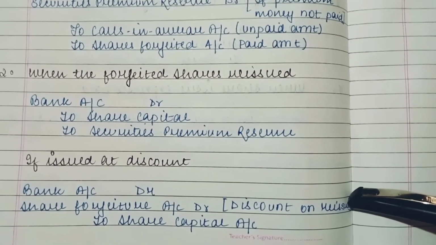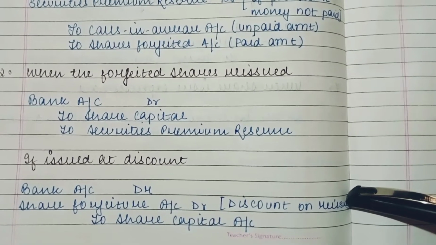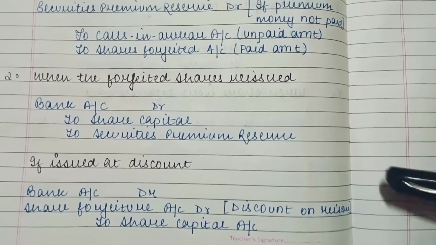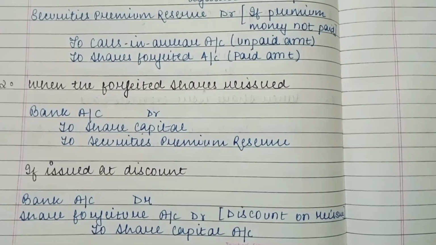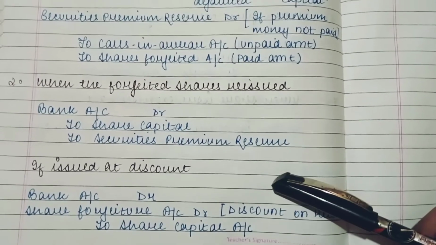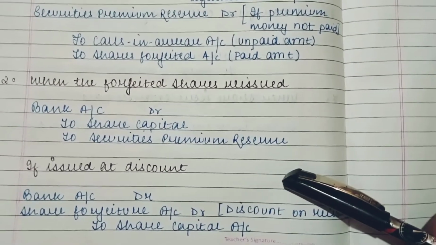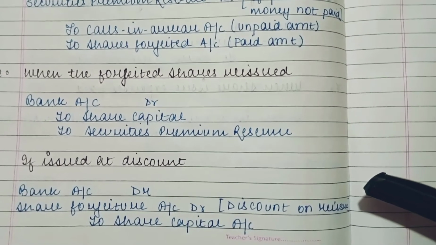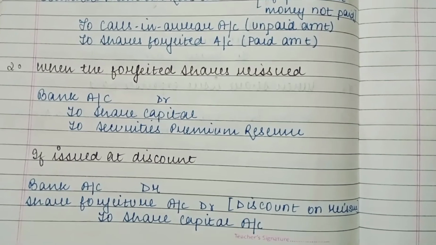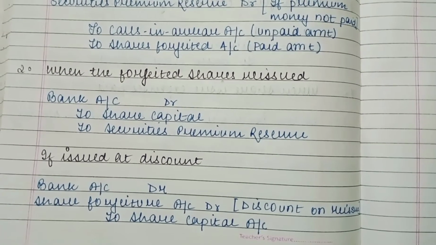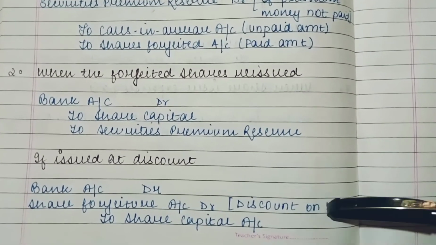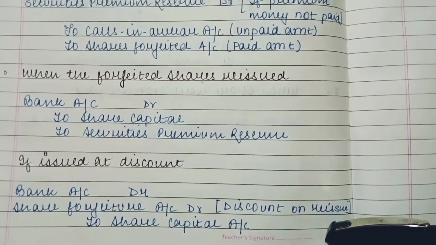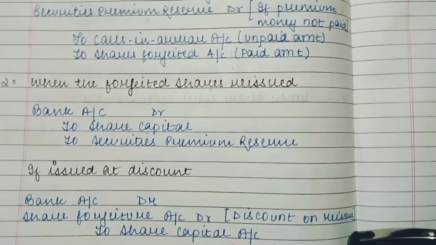For example, if the nominal value of the share is rupees 10 and the number of shares which the company is issuing is 100, and the company is issuing the shares at rupees 8, then in the bank account, 100 into 8. The discount which the company has given, that is the nominal value minus the amount at which the company is issuing the shares, that is 10 minus 8, that is rupees 2, will come over here, and to share capital, the whole amount, that is 10 rupees.